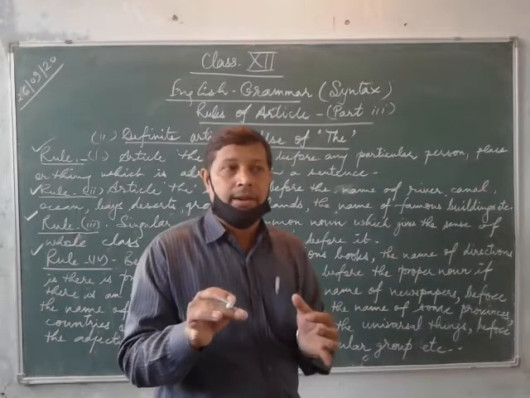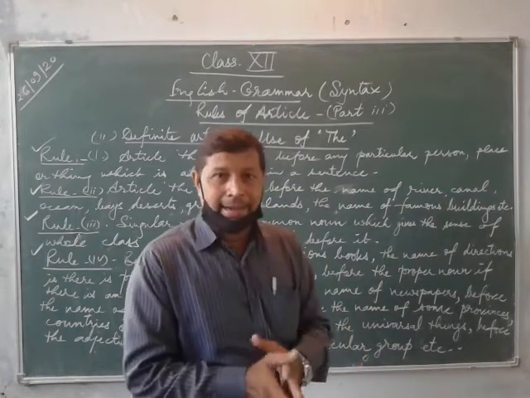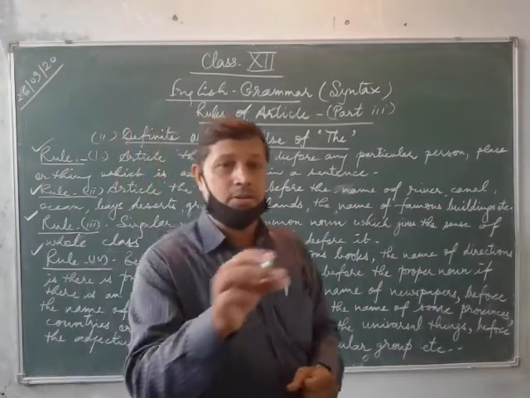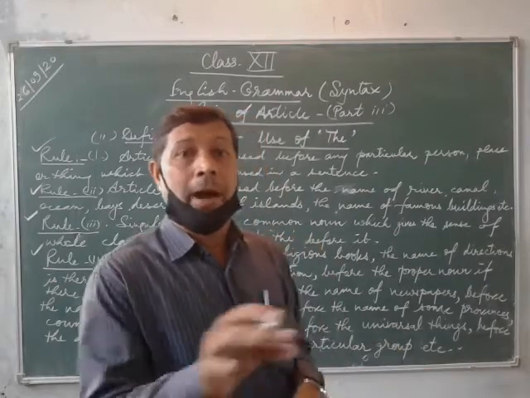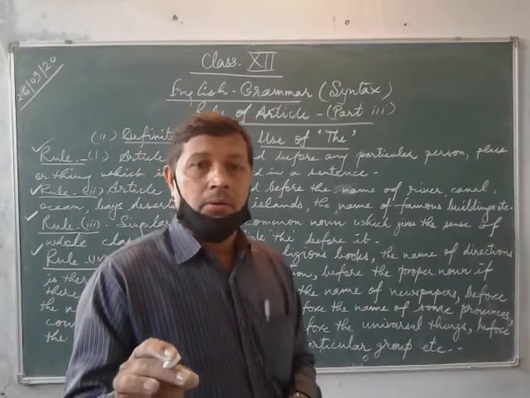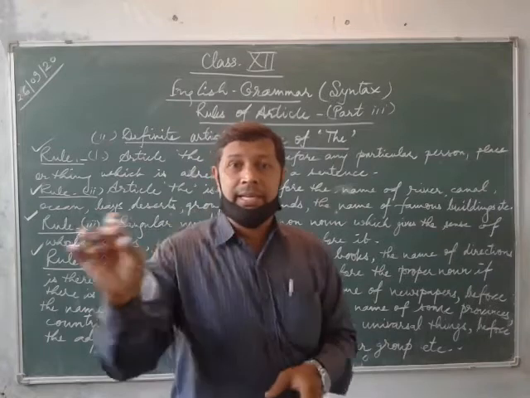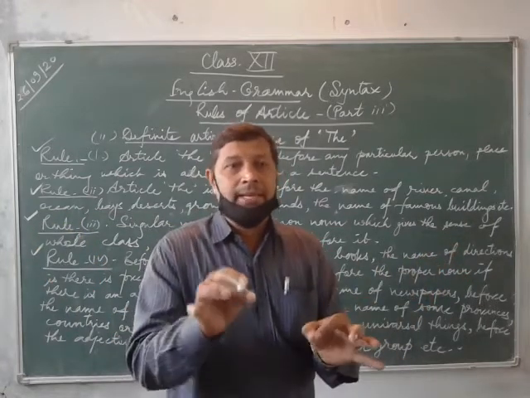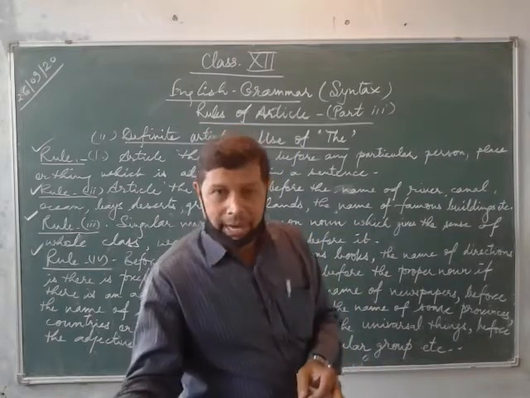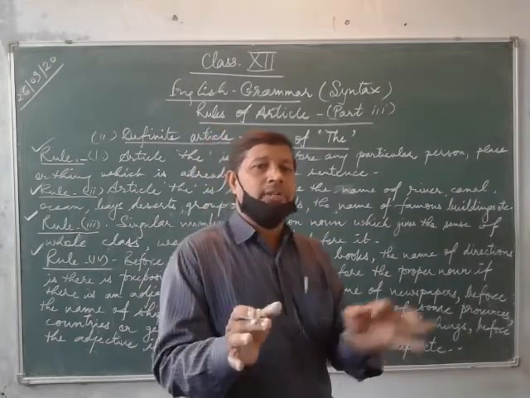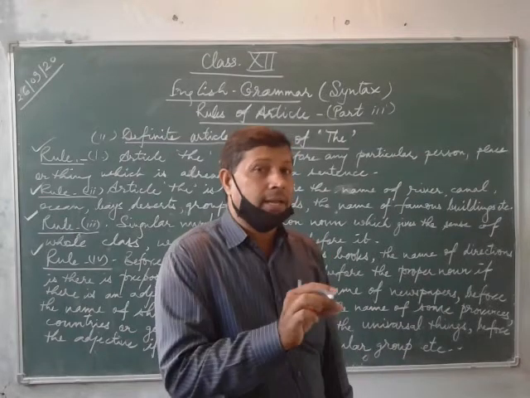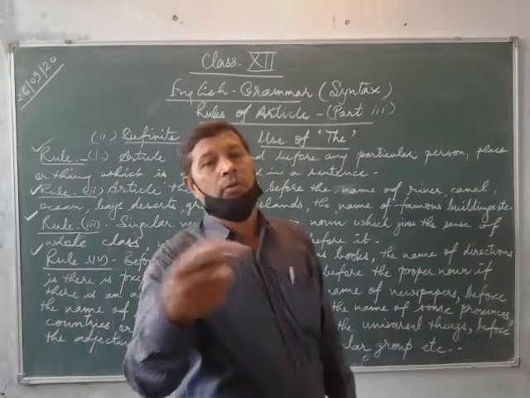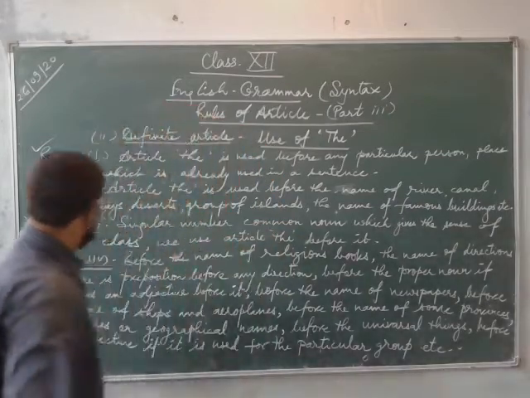That is wrong. The right one is the Ramayana, the Mahabharata, the Puran, but not the Valmiki's Ramayana. You can use here Valmiki's Ramayana. So you cannot use here the. Why? Because Valmiki is the writer of that particular Ramayana. But if there is no writer, you will only use article the before these religious books.